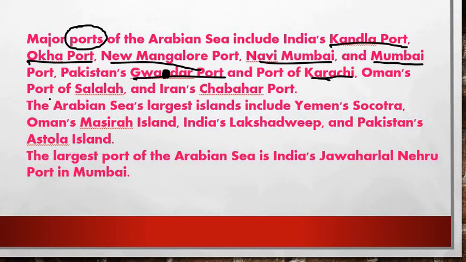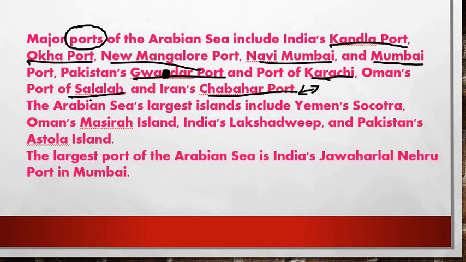Next, what are the ports from the Oman side? That is Salalah, port of Salalah, and the Iran side is Chabahar, which is being constructed by the Indian side, a counterpart to the Chinese Gwadar port, right friends? Next, I am telling you even the current issues because you have to know the contemporary issues as well, right? Next, we move further.